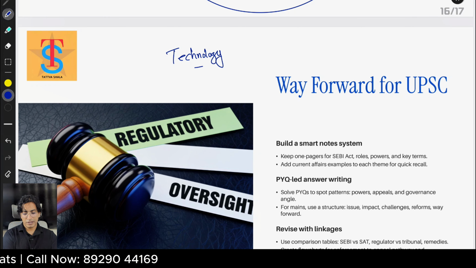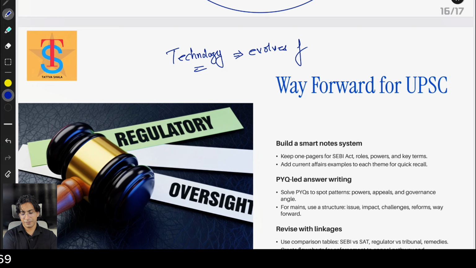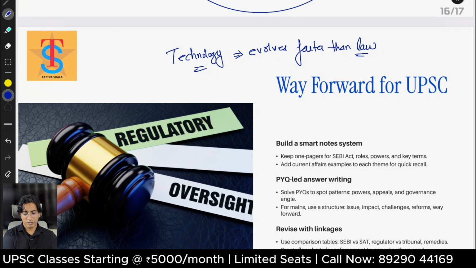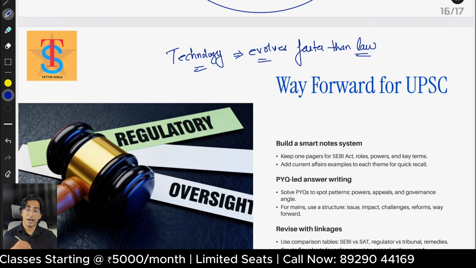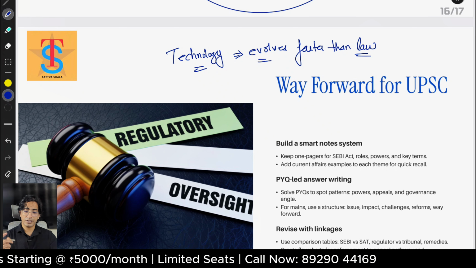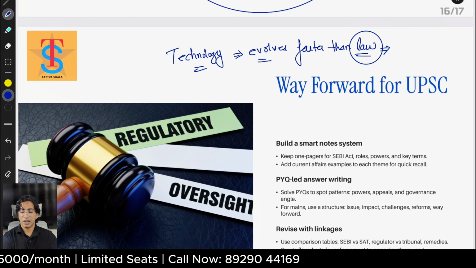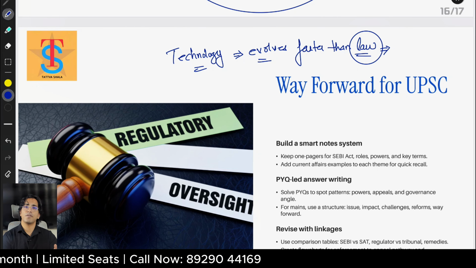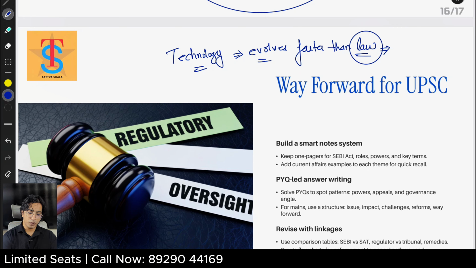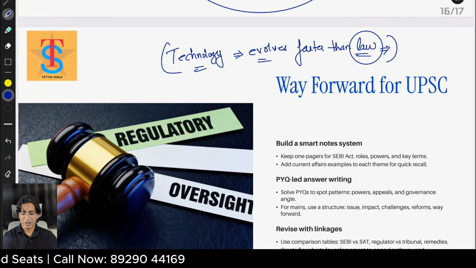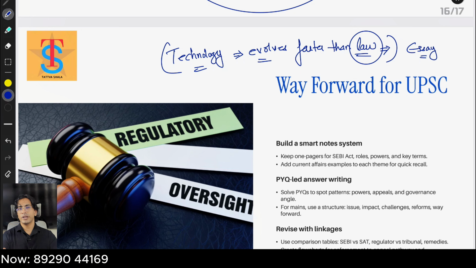Why? Because technology evolves faster than law. So how things are changing, AI algorithms and so on. We need to understand that we need to keep up our laws along with how the technologies are evolving, right? So I hope you understand this. This can be asked even in an essay, right? Okay, so this is it for today.